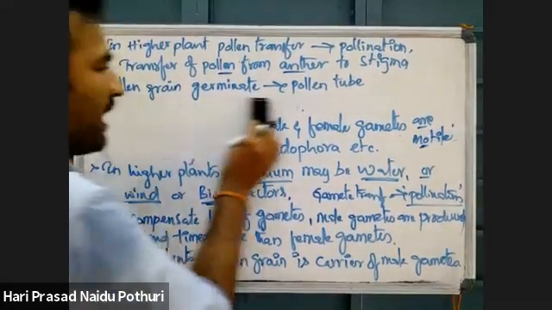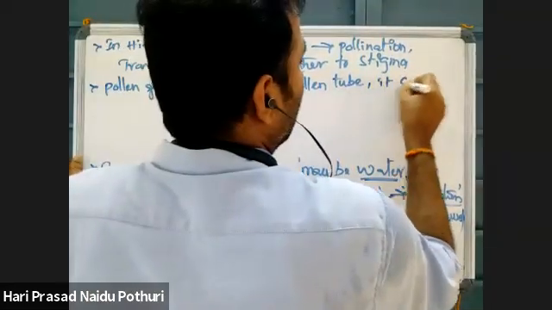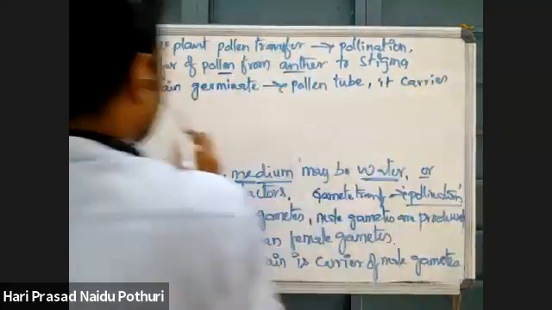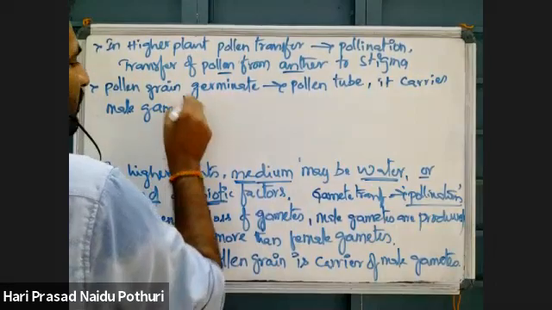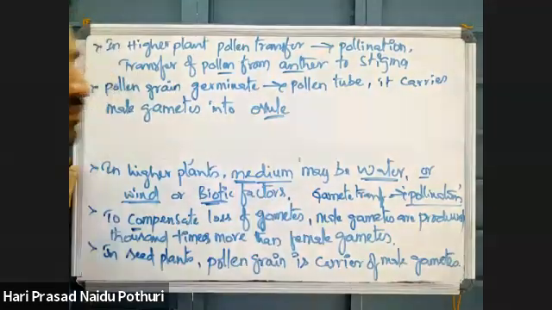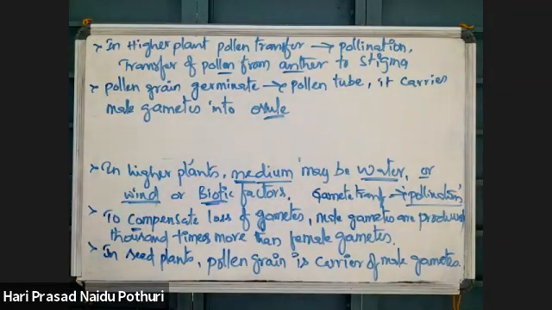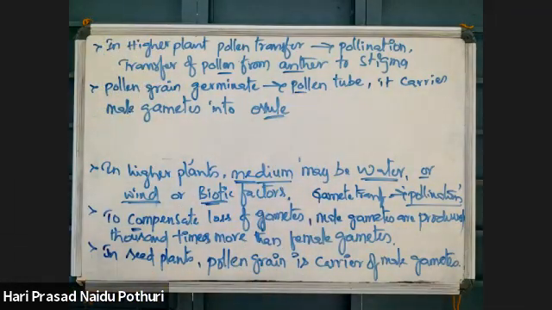That pollen tube carries male gametes into the ovule. This is taking place: pollen grains germinate into pollen tubes, and then the pollen tube carries the male gametes into the ovule.